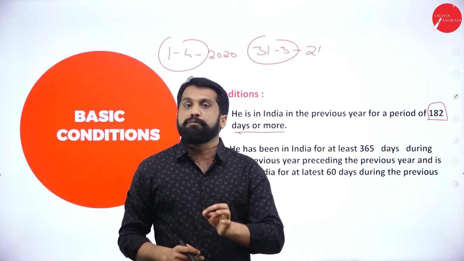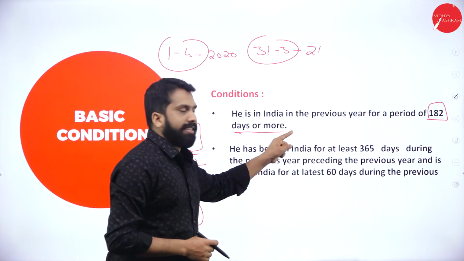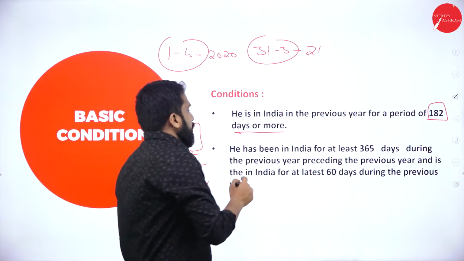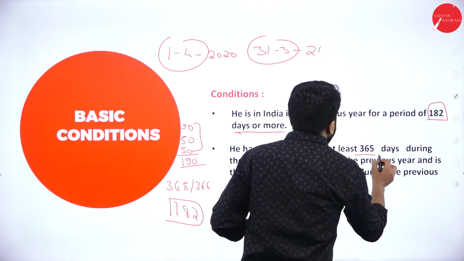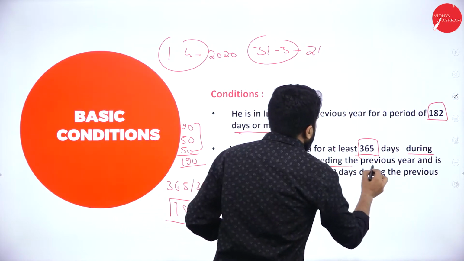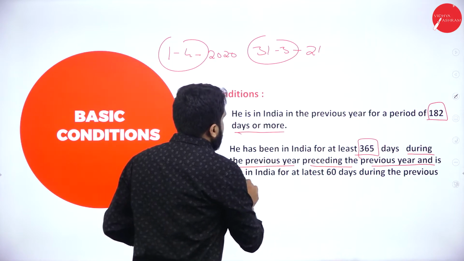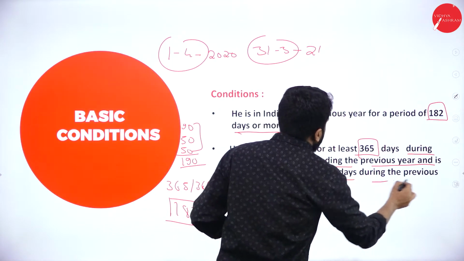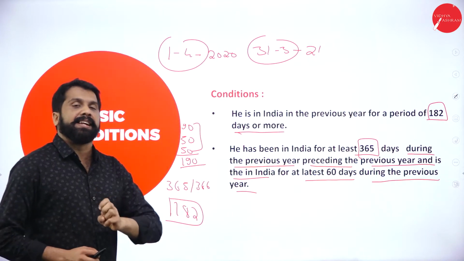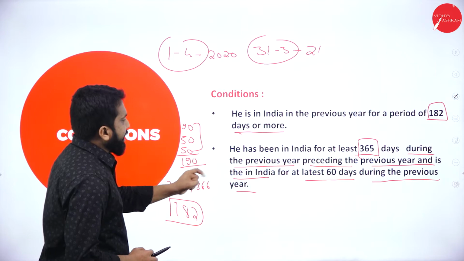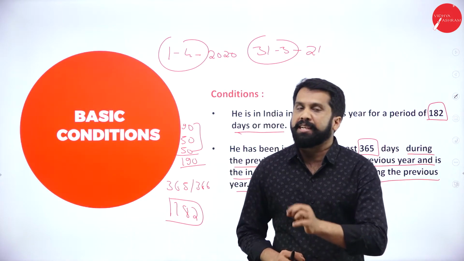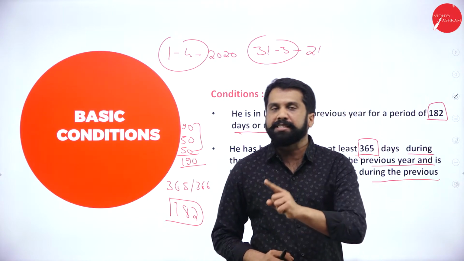For example, you fail to fulfill this condition. You have one more option. What is that option? He has been in India for at least 365 days during the 4 years preceding the previous year, and he is in India for at least 60 days during the previous year. So this will be your second condition. As per the first condition, you should be there for 182 days or more.